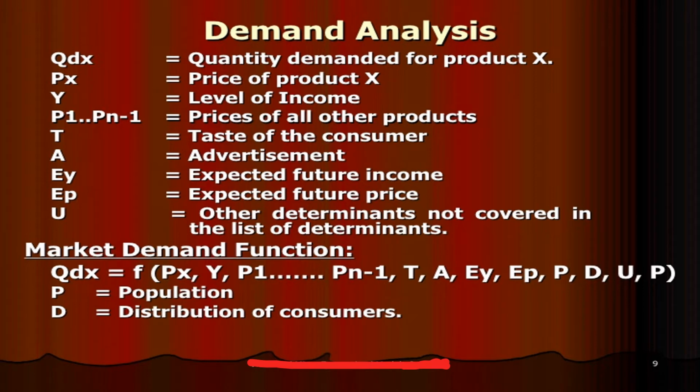And the last one is climatic and weather conditions. During the winter season, the demand for woolen clothes rises. Similarly, during the rainy season, demand for umbrellas and raincoats is at an all-time high. So these are all the determinants of demand.